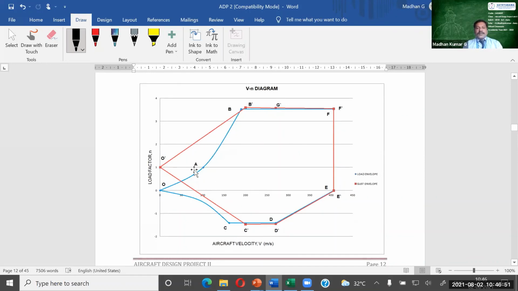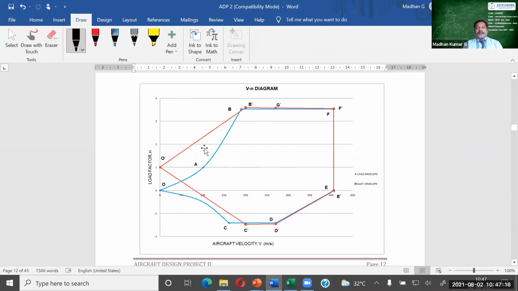You can travel within this region, within the speed limit, because as per your old VN diagram, you can travel within the speed. And we have the other field as the gust field. The gust field has already overlapped with the ordinary VN diagram, so there is no issue at all, right? You can fly within this zone.